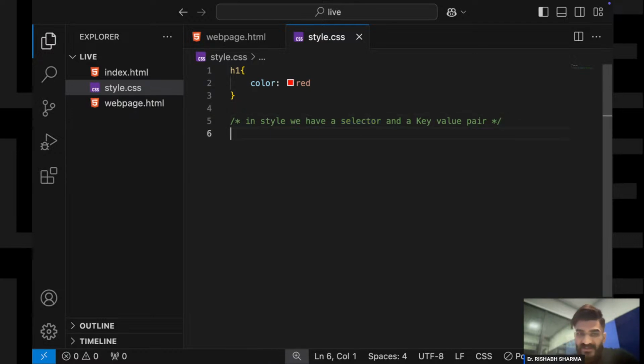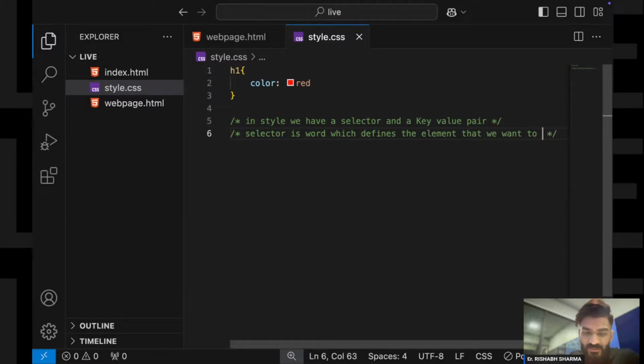Now, what is a selector? Let me define selector over here. A selector is a word which defines the element that we want to style.